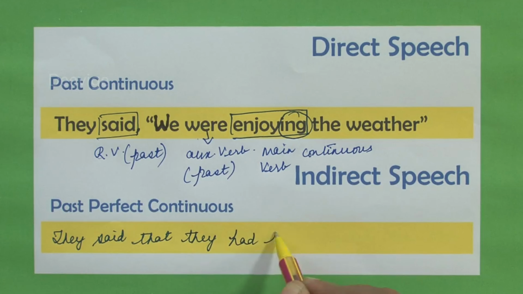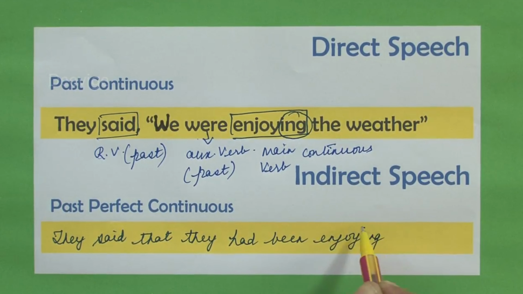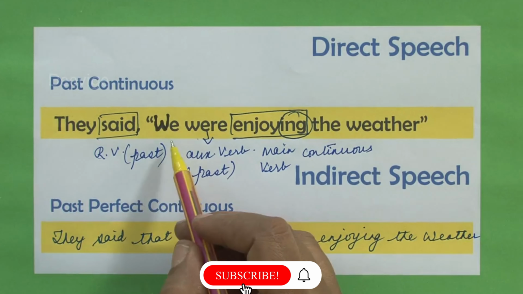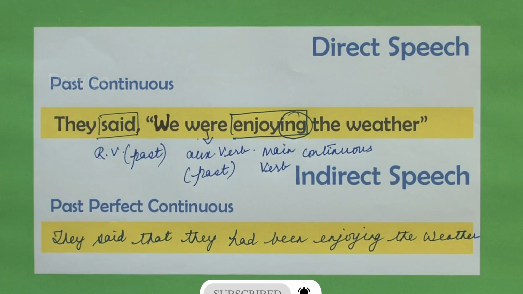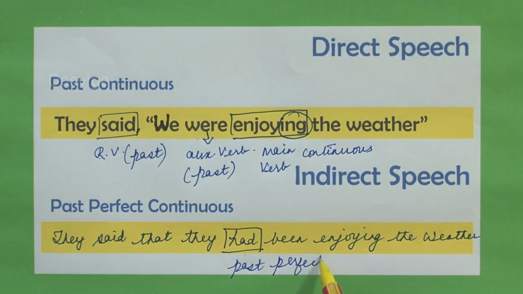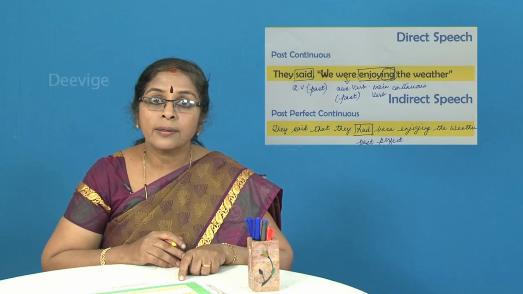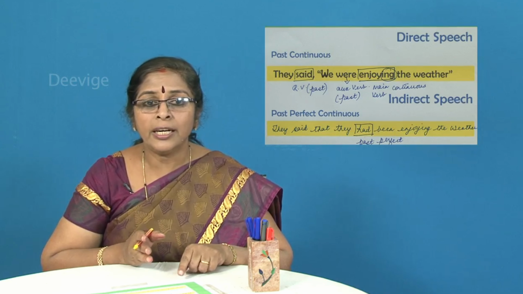had been enjoying the weather. Now, I have changed we to they. So, they said that they had been enjoying the weather. Okay. So, past tense is changed to past perfect. Had indicates past perfect. So, I have changed it properly from the direct to the indirect speech.